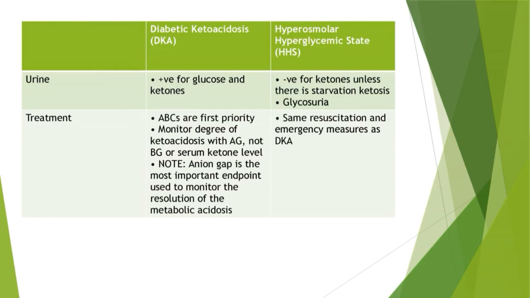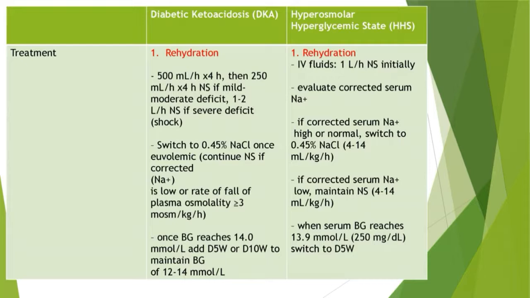Treatment of DKA. Airway, breathing, circulation are the first priority. Monitor degree of ketoacidosis with arterial gas, not with blood glucose or serum ketone level. Anion gap is the most important endpoint used to monitor the resolution of the metabolic acidosis. HHS, hyperosmolar hyperglycemic state, is negative for ketones unless there is starvation ketosis. Glycosuria is present. Treatment is the same resuscitation and emergency measures as DKA.